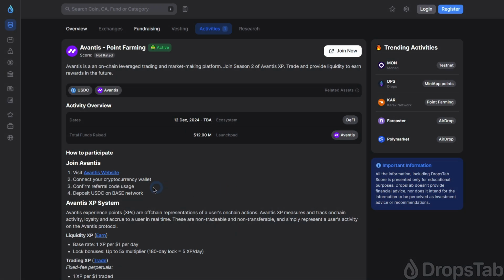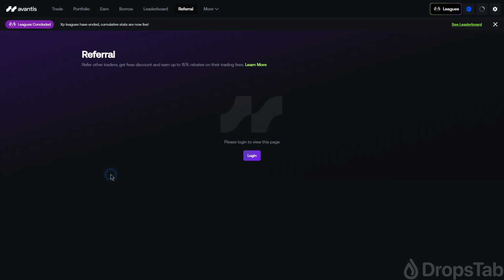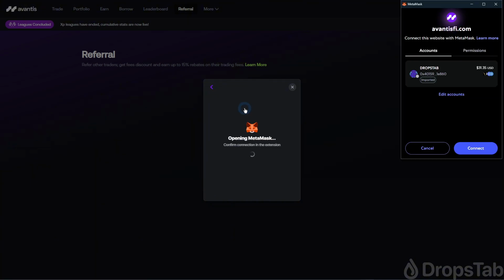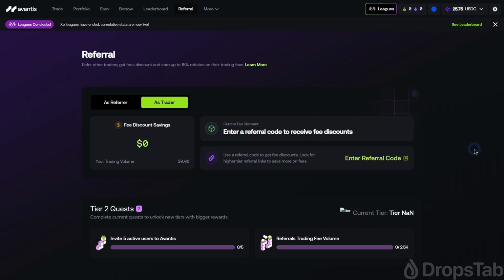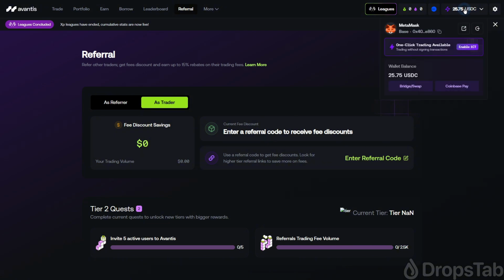Begin by visiting the Avantis website. Link your EVM wallet here. After connecting, verify the referral code. It will provide a fee discount. Before we start earning XP, add USDC to your wallet on the base network.